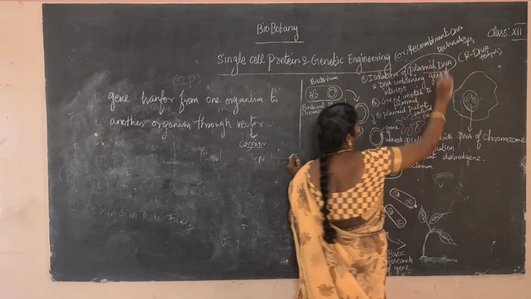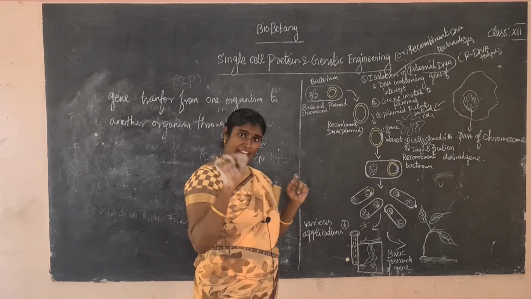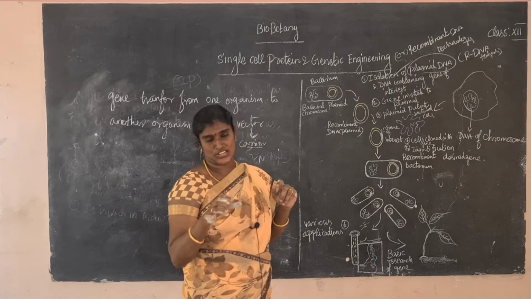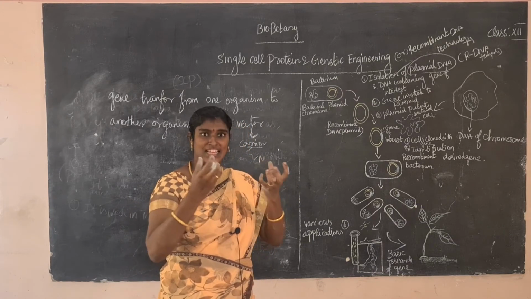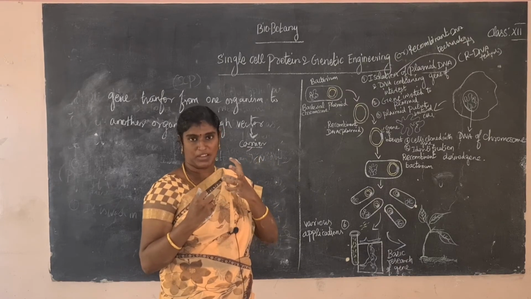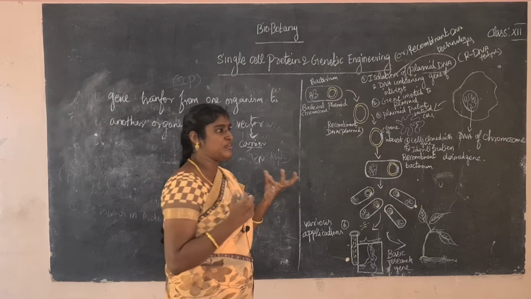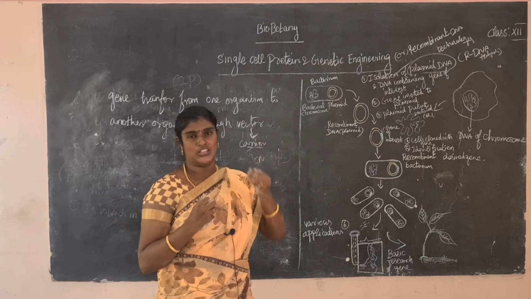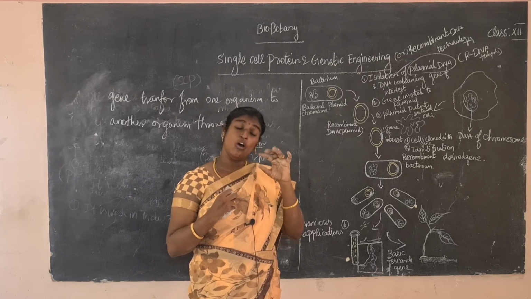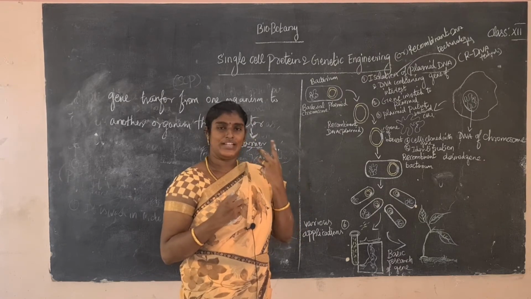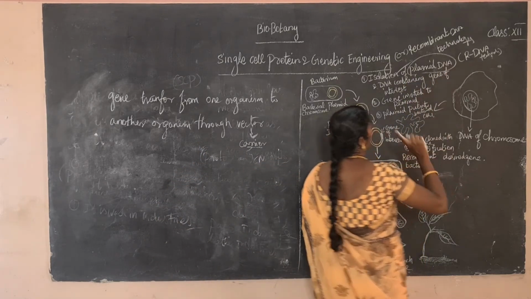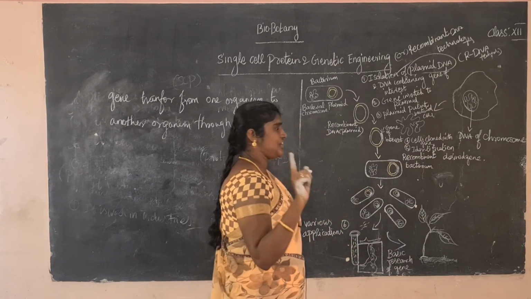Okay? What do they isolate first? Plasmid DNA. And what is the main content present in the DNA? DNA containing the gene of interest. The meaning of gene of interest is whichever gene we need, which type of genes we want. For example, we may like a particular flower and want the same kind. Sometimes it may be disease resistant, or more yielding, or any other character of a plant. So isolation of plasmid DNA and DNA containing the gene of interest.